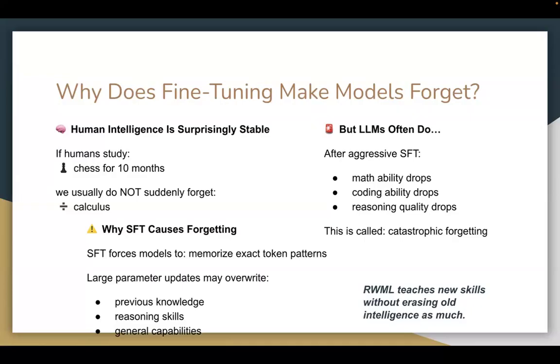And after aggressive SFT, the model may forget things like math ability, coding ability, and reasoning quality, and this is what we call catastrophic forgetting. However, RWML teaches new skills without erasing old intelligence as much. It creates gentler updates, less overwriting, and better knowledge preservation.